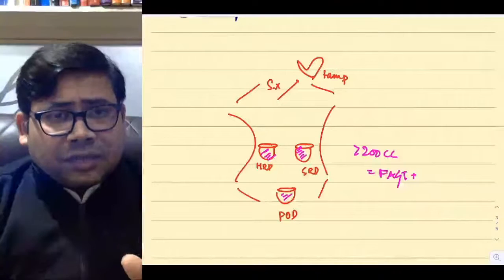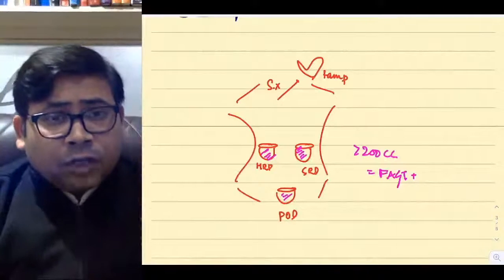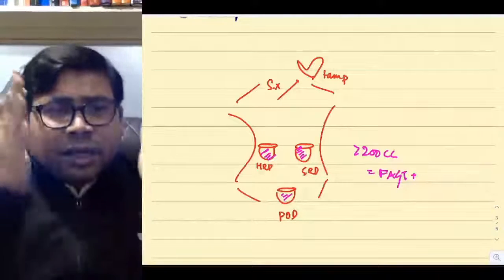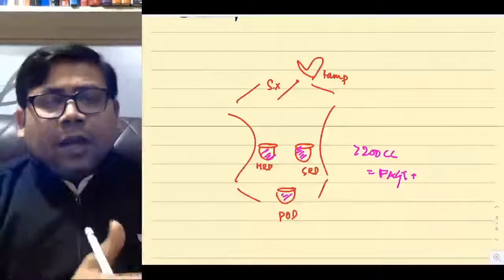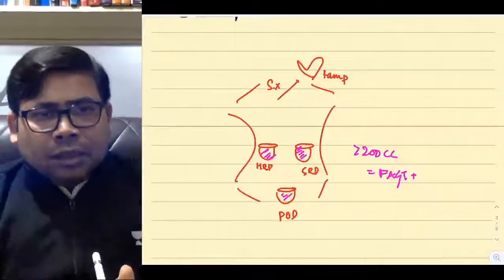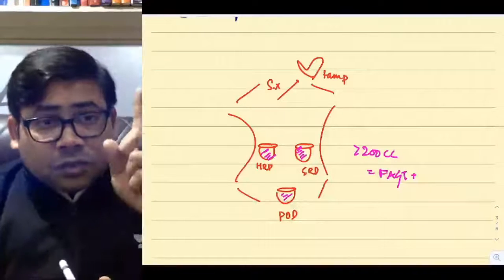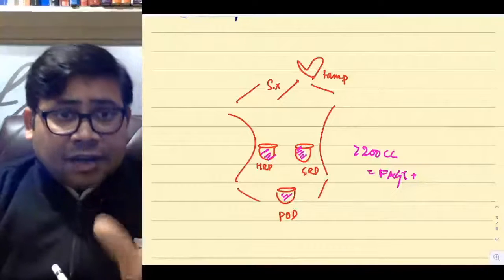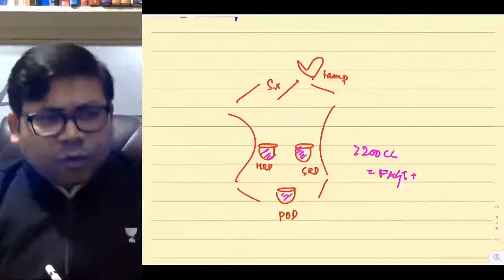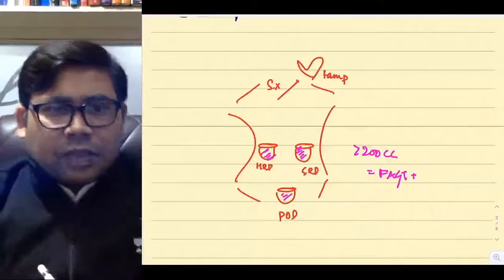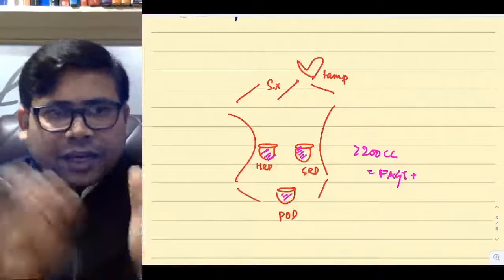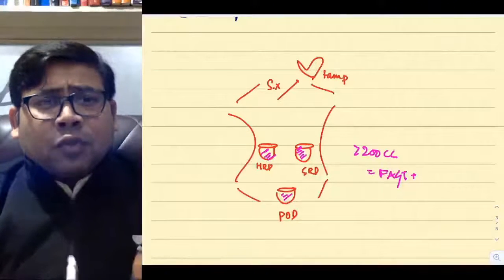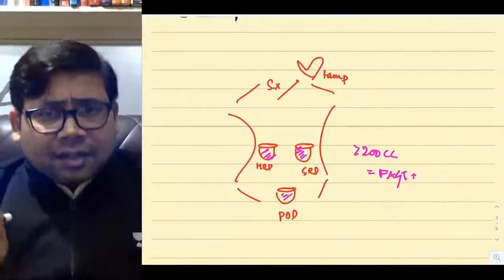FAST is the most useless investigation. Try to understand the literature meaning of FAST. It is a quick assessment in case of unstable blunt trauma where you are just in a mood to make a decision. FAST is not a diagnostic tool, it is a decision-making tool for abdominal trauma. Shall I go for surgery or shall I continue with conservative management? If you get a negative FAST, that doesn't rule out the injury, because the retroperitoneal compartment is totally missed. Is that clear or no?